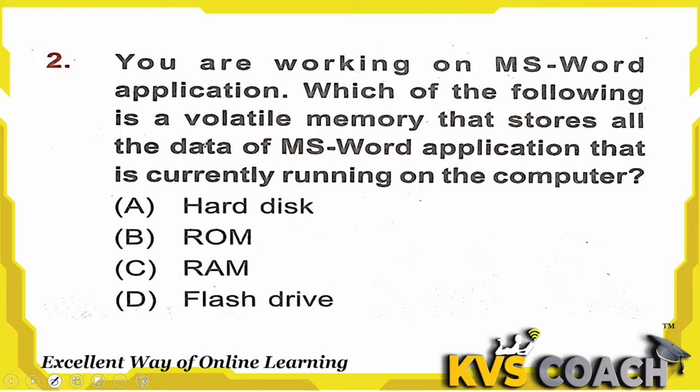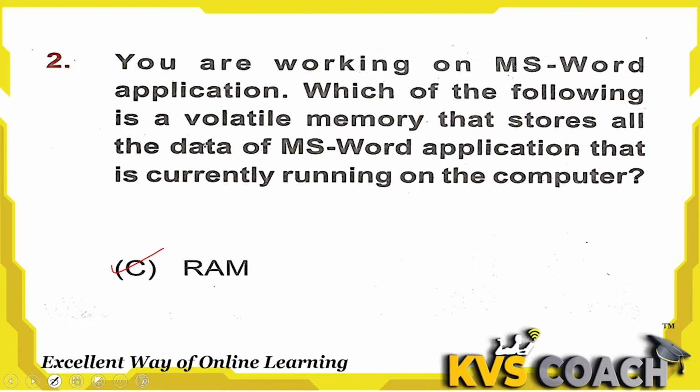Option C, RAM. RAM is random access memory, and this is the right answer here. It stores all the data of MS Word application that is currently running on the computer. Option D, flash drive. Flash drive is an external memory storage device. It helps in transporting data from one computer to another. So the right answer here is option C only.